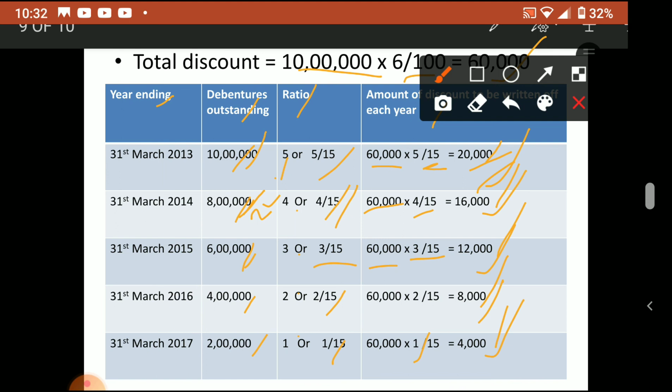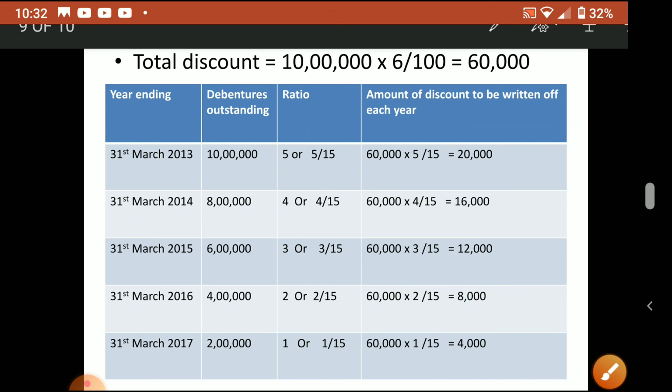Again second year by statement of P&L 16,000, third year 12,000, fourth year 8,000, and last year 4,000. In this way you make the account and prepare it. That is your assigned work. It is very simple, that's why I am not doing it. You can do it.